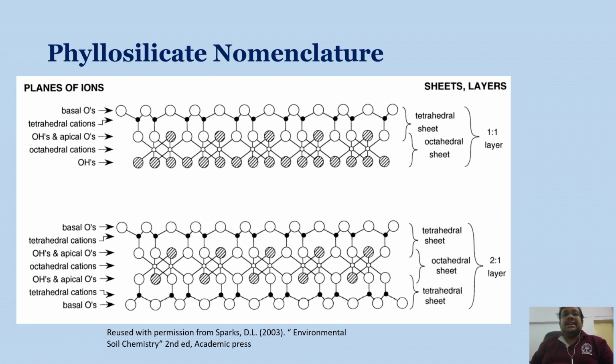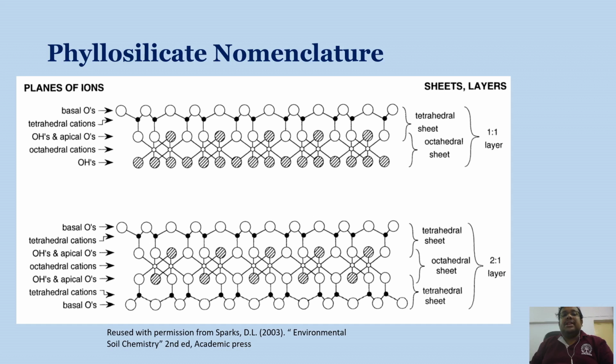You can see a basal oxygen plane followed by tetrahedral cations, then the hydroxyl and apical oxygen plane, then octahedral cations, and also basal hydroxyl planes from the octahedral sheet. Since there is one tetrahedral sheet and one octahedral sheet, we call it a 1:1 type of layer, and this type of clay mineral forms due to the stacking of these 1:1 layers. So these clay minerals are known as 1:1 type clay minerals.